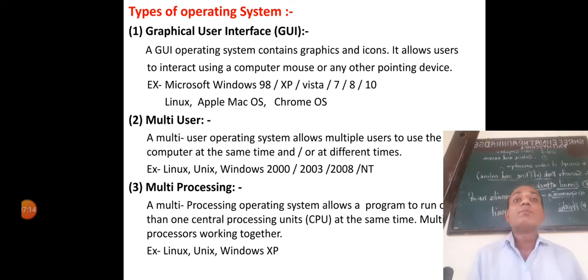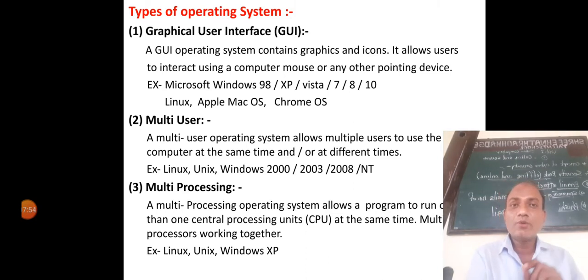Now the next is multi-user operating system. What is multi-user operating system? A multi-user operating system allows multiple users to use the same computer at the same time or at different times. This multi-user operating system allows a number of users to use the same operating system at the same time or at different times.